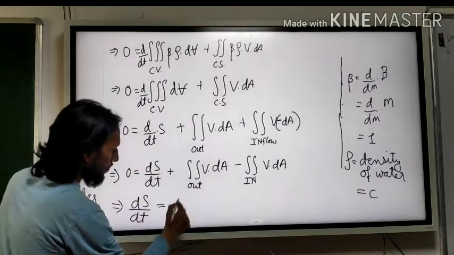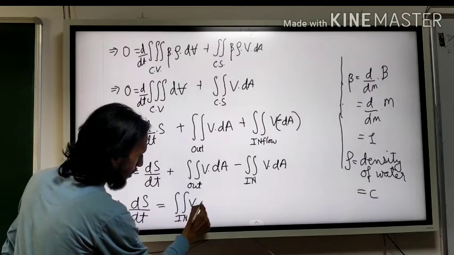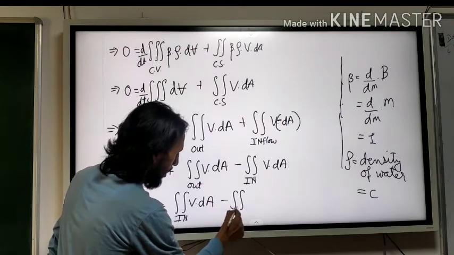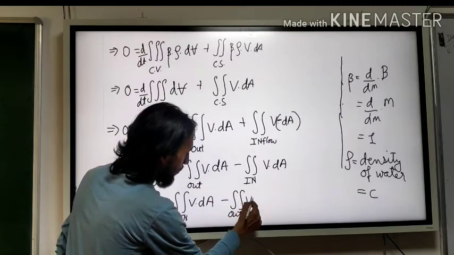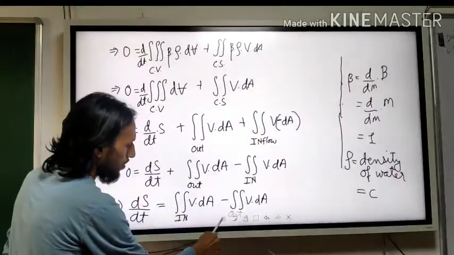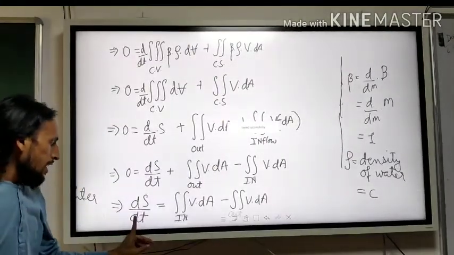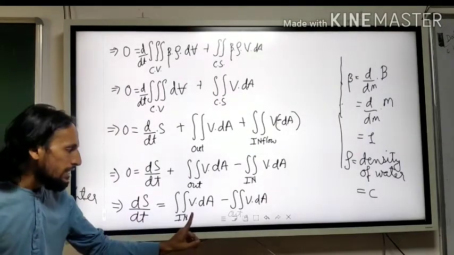How will it become? For the inflow section v dot dA, this will become double integration over the outflow section v dot dA. Okay, now this has become the change in the storage with respect to time. What is this?